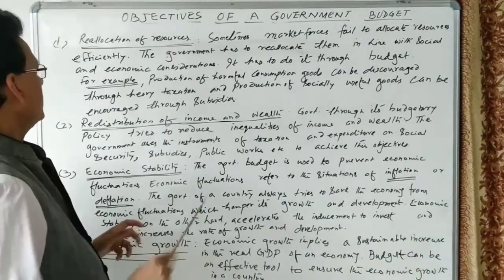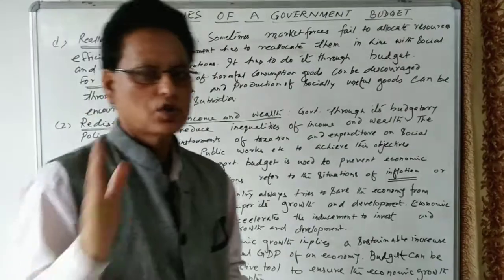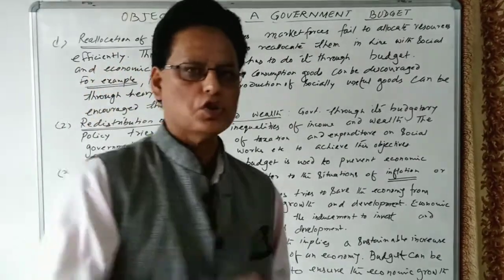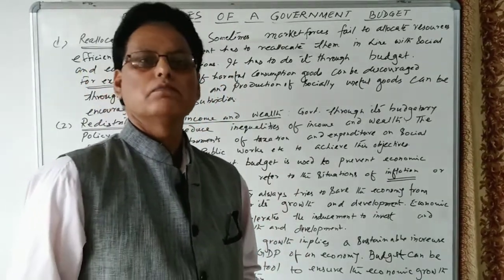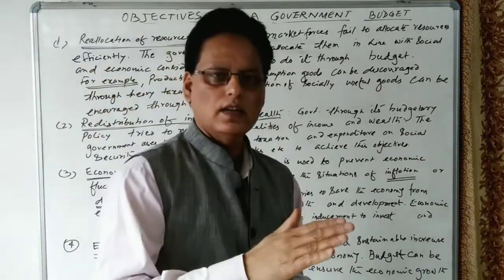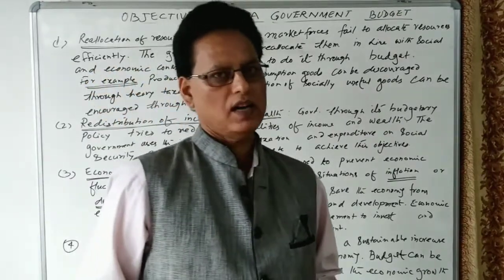The question arises: what are the social considerations, and what are the economic considerations? Social consideration is social welfare, the social priorities of a country, whereas economic consideration is related to profit maximization.